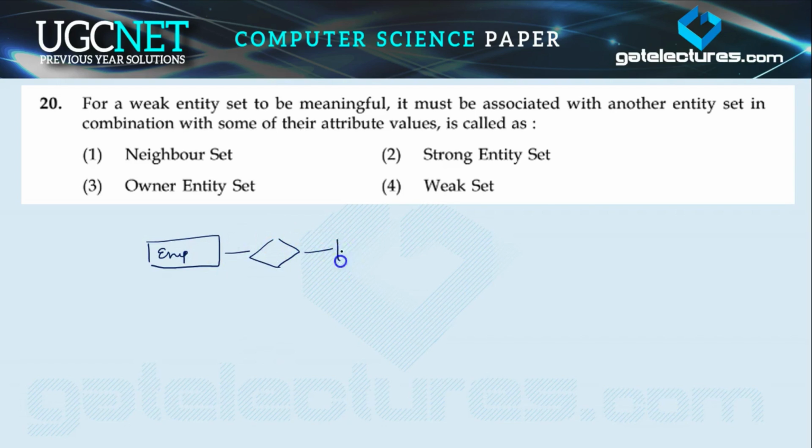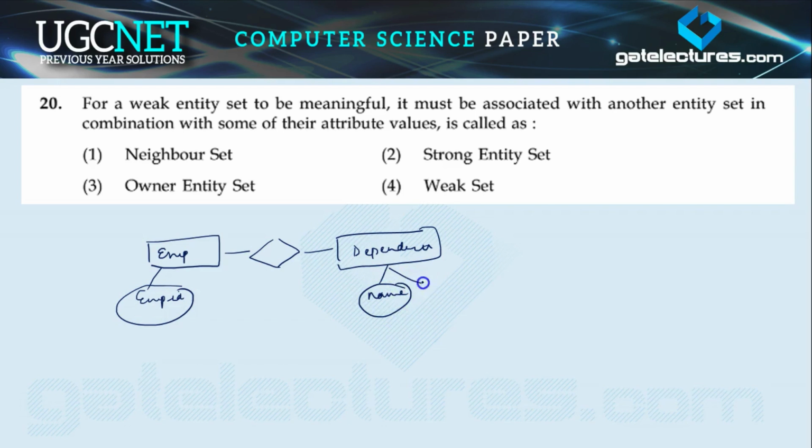there is one relation, and they are the dependent. Okay, and the employee ID is there, and dependent names, and some other attributes, right? Now dependent names may be like name A, name B, name C, like this. Employee ID is unique, it is a primary key.